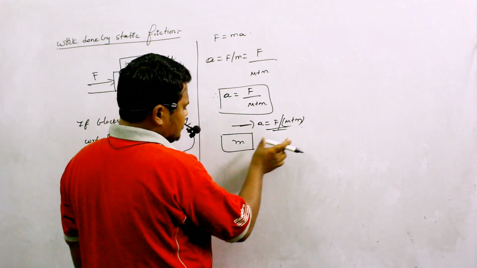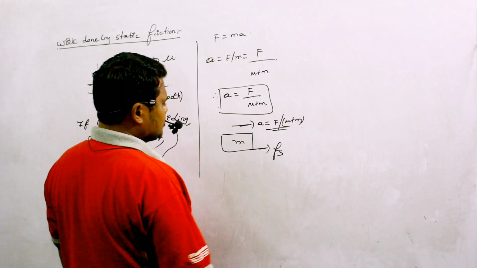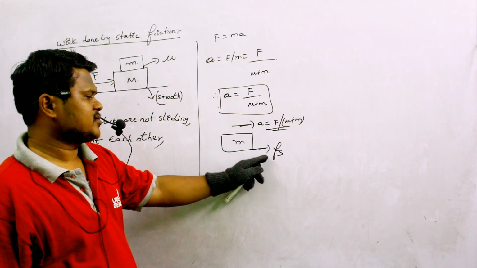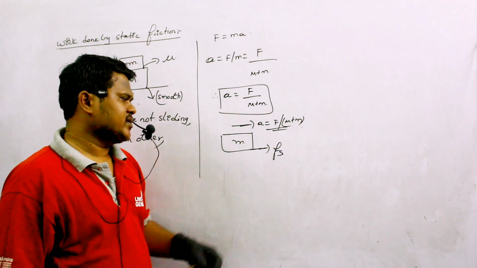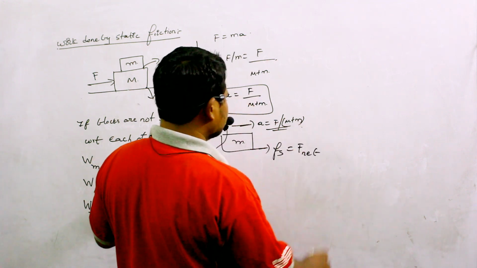And as this m is moving in this direction, definitely I can say this must be the direction of static friction. And this is the only force acting on this small m when you neglect weight and normal reaction. So this Fs will become the net force acting on small m.